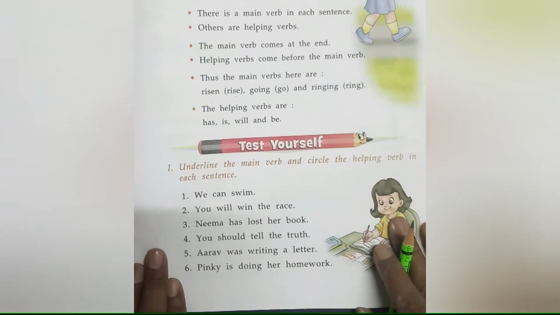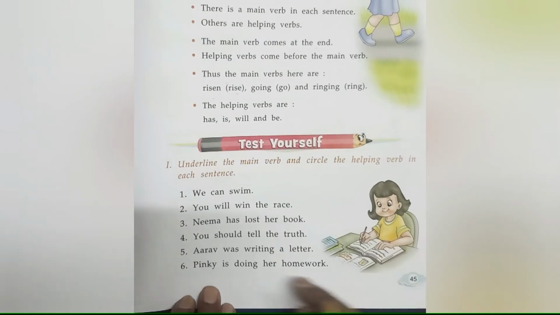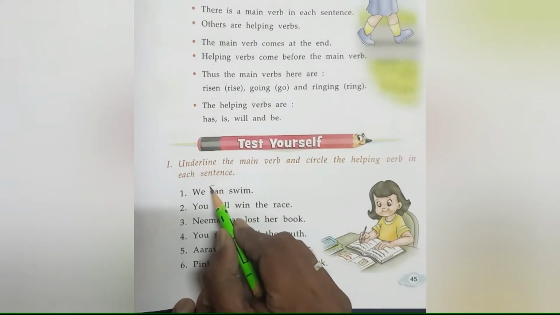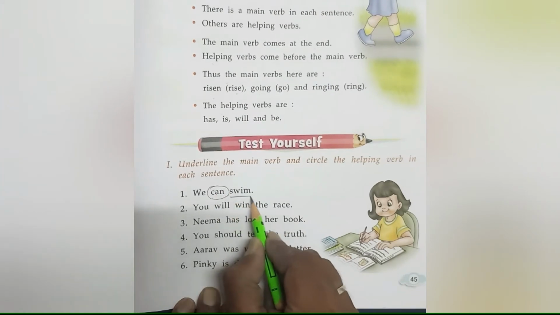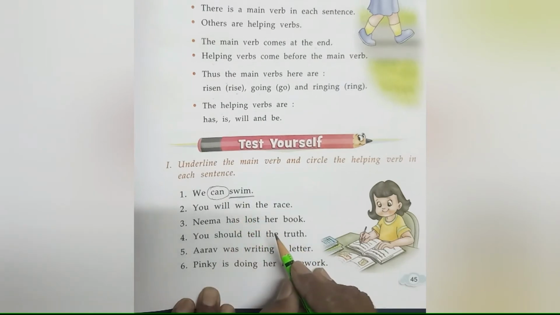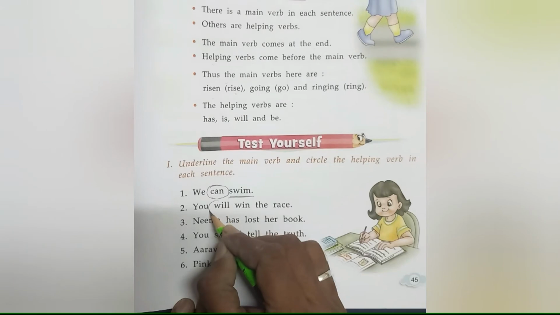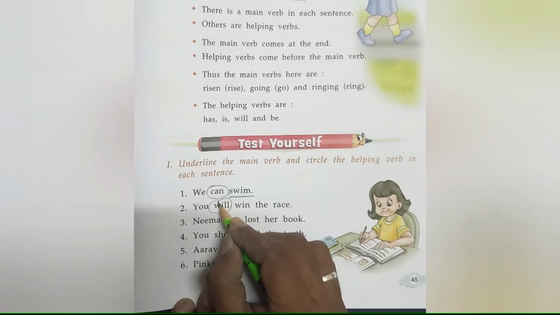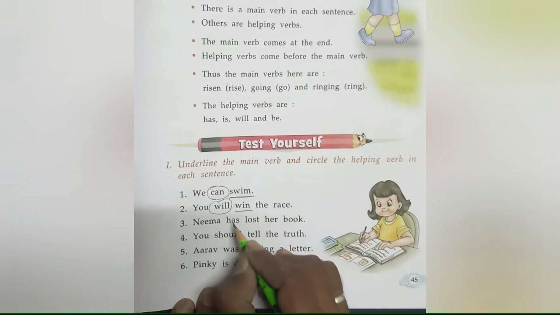Now, the test of your knowledge. Underline the main verb and circle the helping verb in each sentence. Can is the helping verb and swing is the main verb. Here will is the helping verb and win is the main verb.